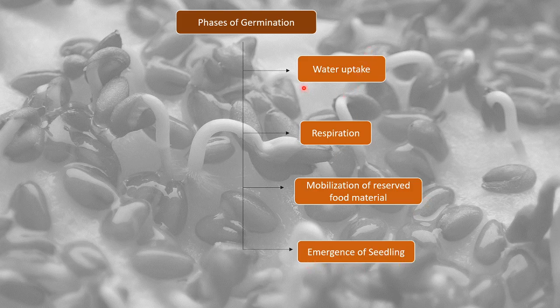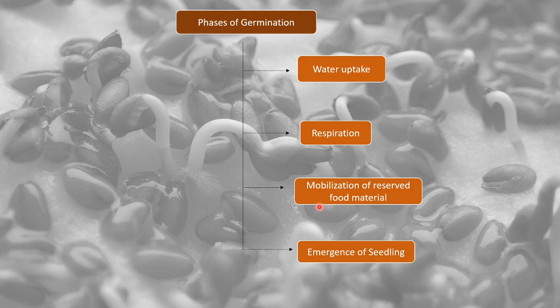The first and foremost requirement is the water uptake, the imbibition, right? And after the water has been taken in, the seed also requires oxygen, so there comes the term respiration. And after oxygen, the embryo requires food, right? As I told, the food in the endosperm is not a mobilized food.